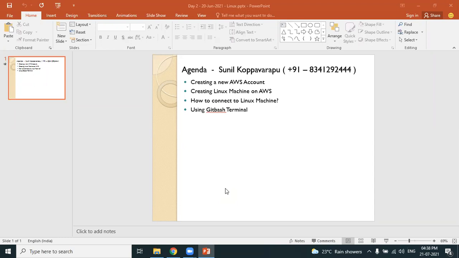Let's say Mahesh, very big clients will have thousands of instances, isn't it, Mahesh? Working on cloud. Let's say you want to do some configurations on all the instances. Manually doing it on all instances is very time consuming and next to impossible, isn't it, Mahesh? So you have to depend on these tools. You have some tools in DevOps called configuration management tools. I hope you have heard about Ansible. Yes, yes. So using that Ansible, you can quickly perform the configurations as per the client's requirements.